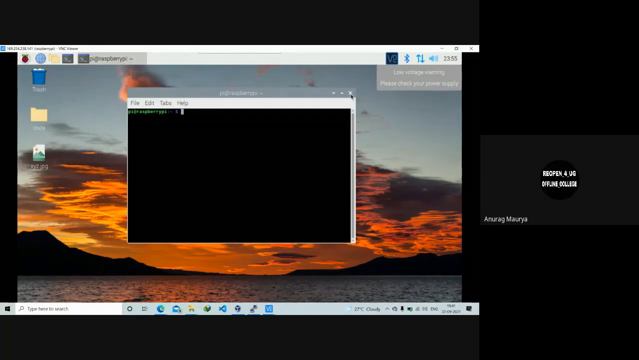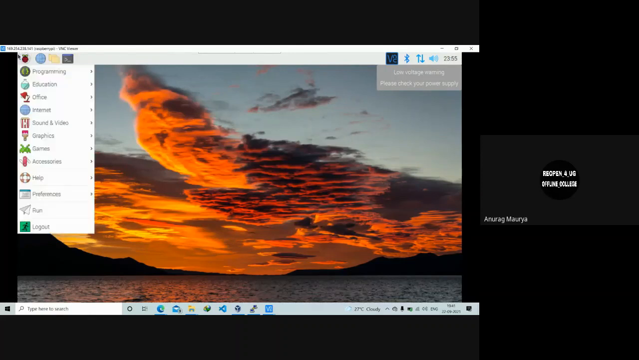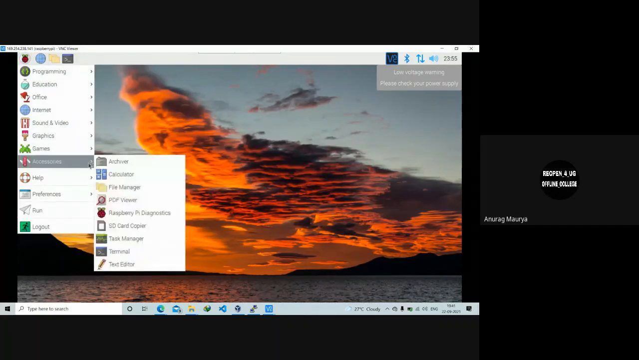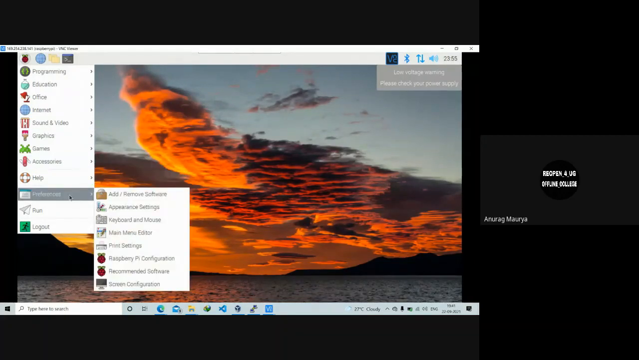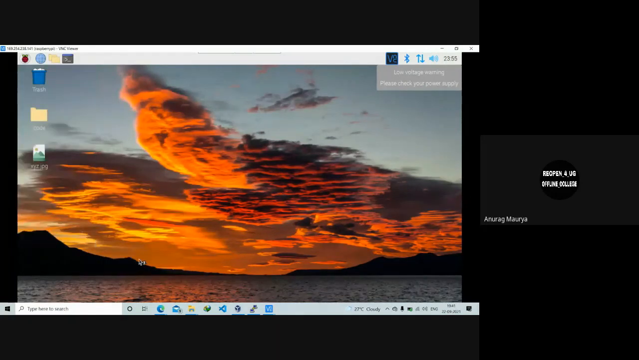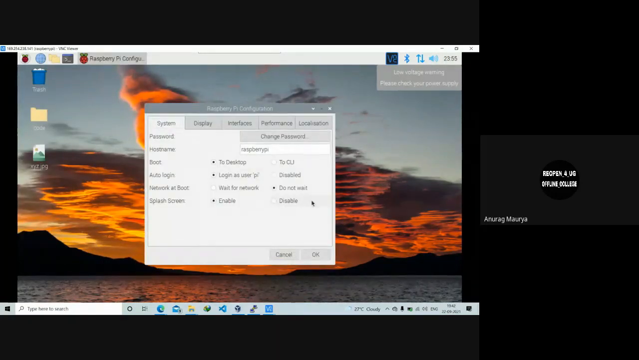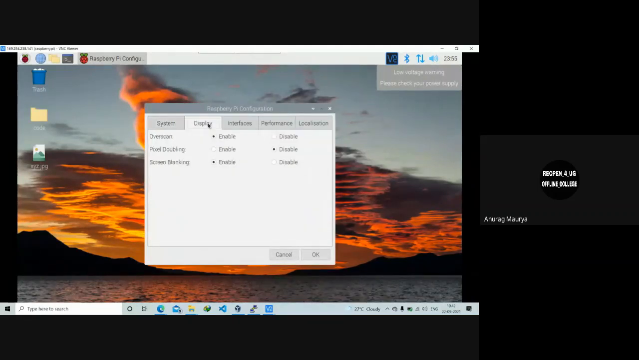Before communicating with the terminal, there is something you need to worry about. For example, how is the Raspberry Pi configured? So you go to preferences, then Raspberry Pi configuration. This will open up a window. You can change your password, the username, and the host name. There are a few things that depend on the purpose of your project, which you can switch on and off. There is display. If you are connecting to a monitor, you can have these settings here.